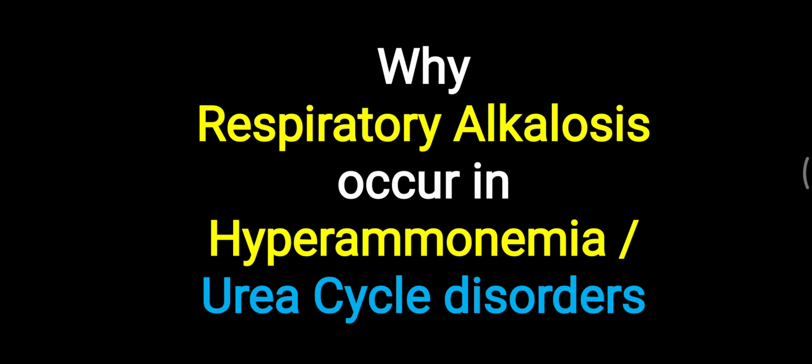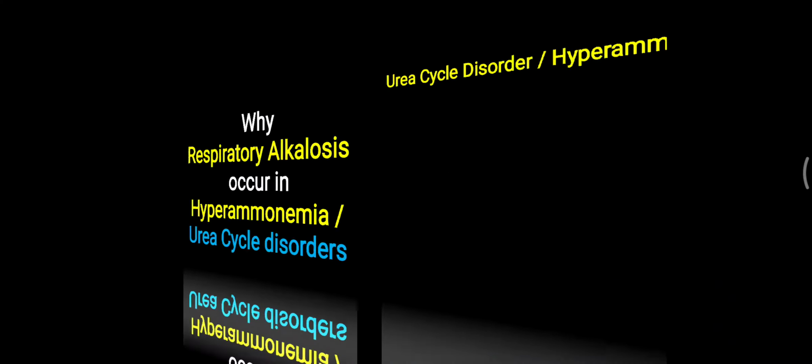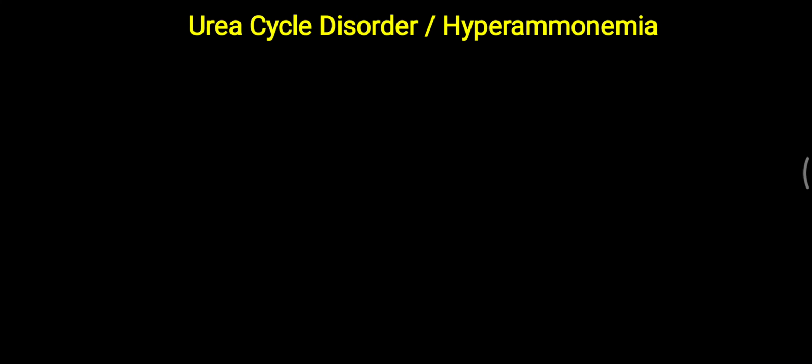Hello friends, today's topic is why respiratory alkalosis occurs in hyperammonemia, which is typically seen in a urea cycle disorder. Sometimes it is asked which type of acid-base disorder is seen in a urea cycle disorder. So in detail, we will look at this urea cycle disorder in relation to respiratory alkalosis.